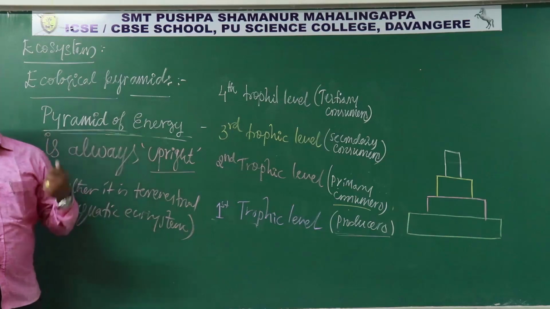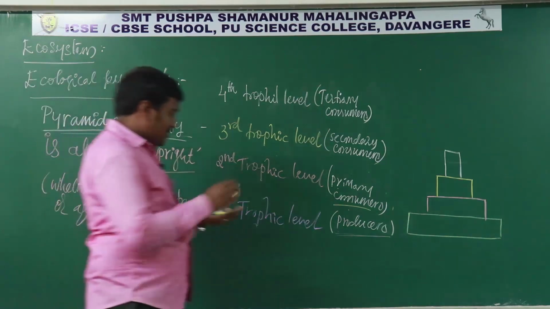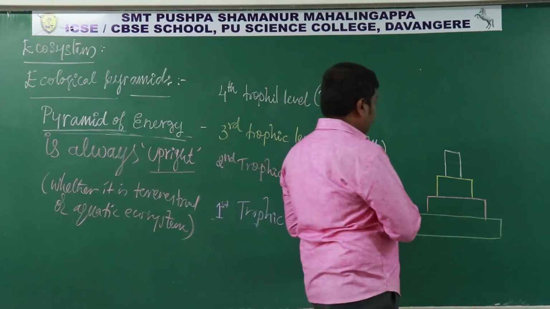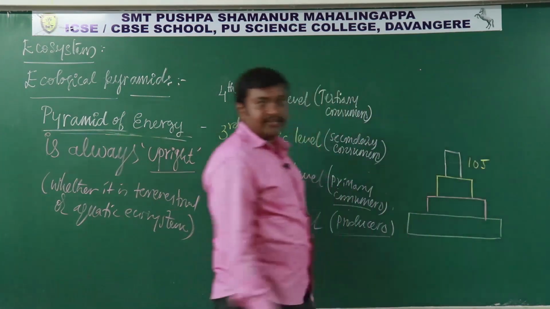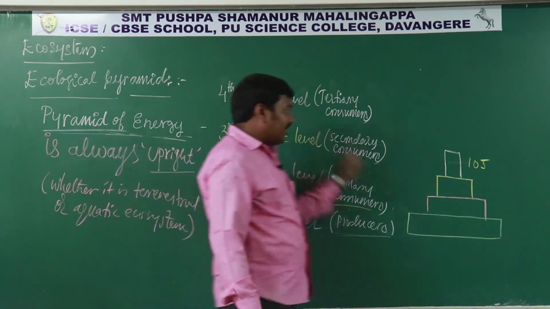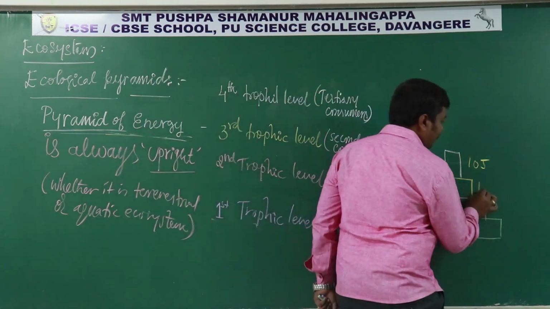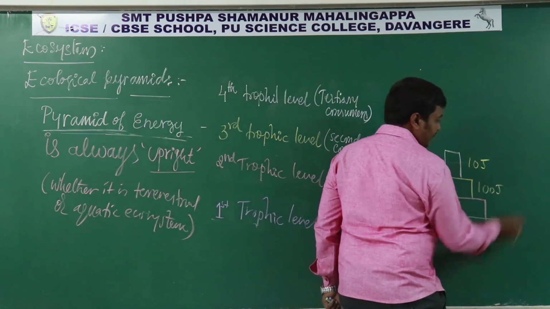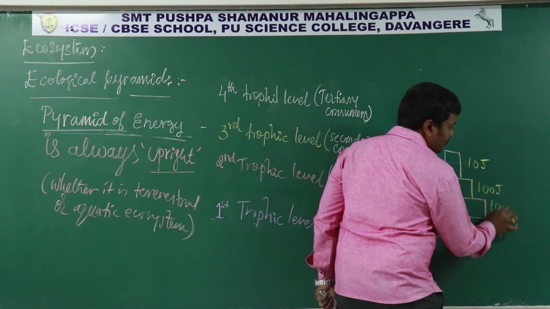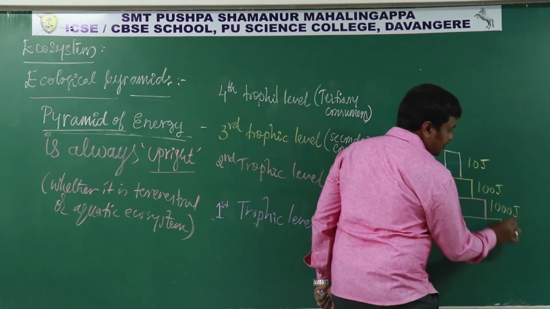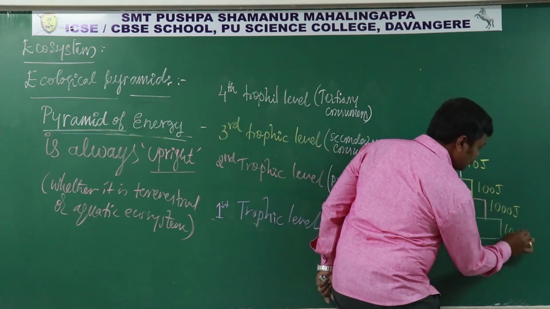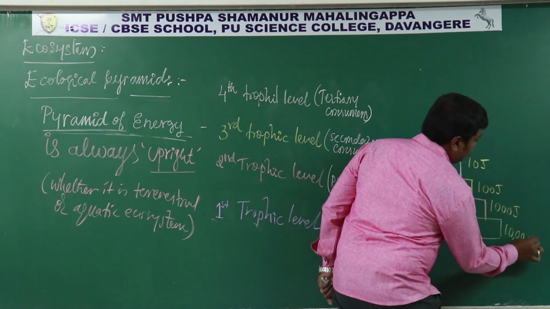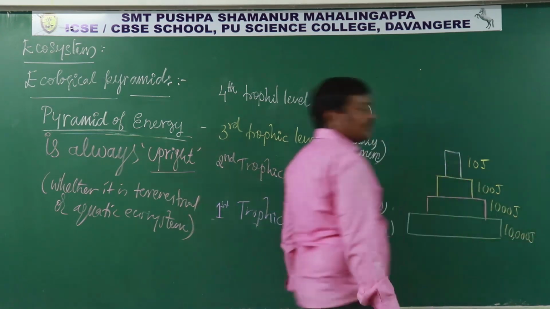Okay, let me come in a reverse order. Suppose in the fourth trophic level the energy is 10 joules, the lower level organism should have more than it, 100 joules. If it is 100, the one below should have 1000 joules. If it is 1000 joules, it should have 10,000. 10,000 joules.